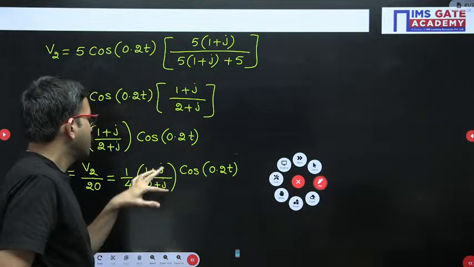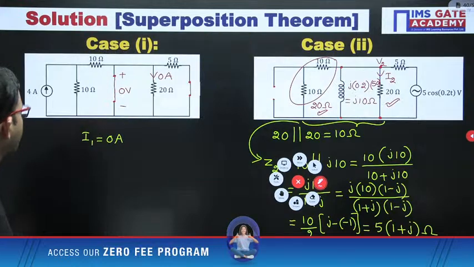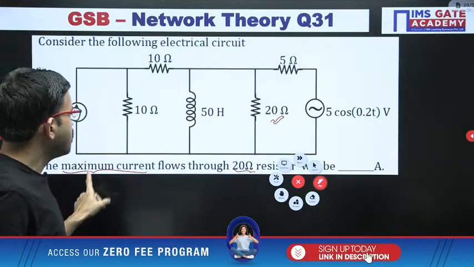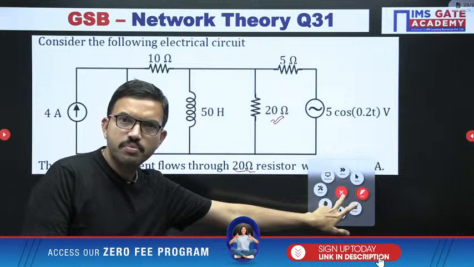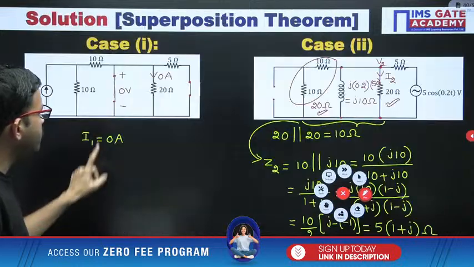In this question, you are supposed to find out the maximum current flowing through the 20 ohm resistor. In case 1 we already got 0 ampere.